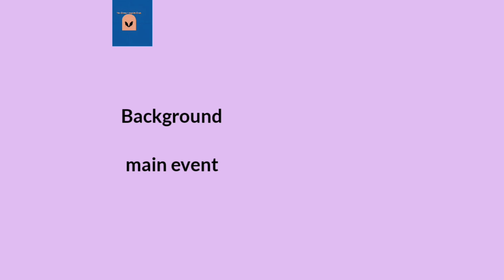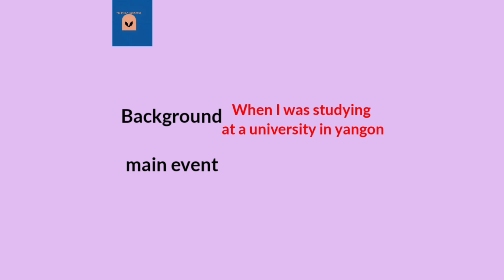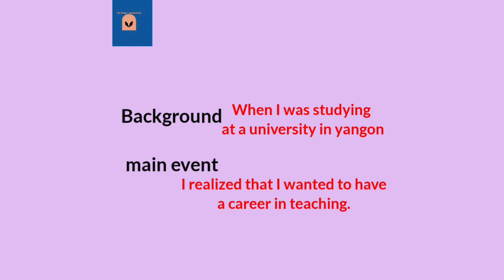So you can start like, when I was studying at a university in Yangon, I realized that I wanted to have a career in teaching or something like that. So I use past simple for the main event and past continuous for background information.